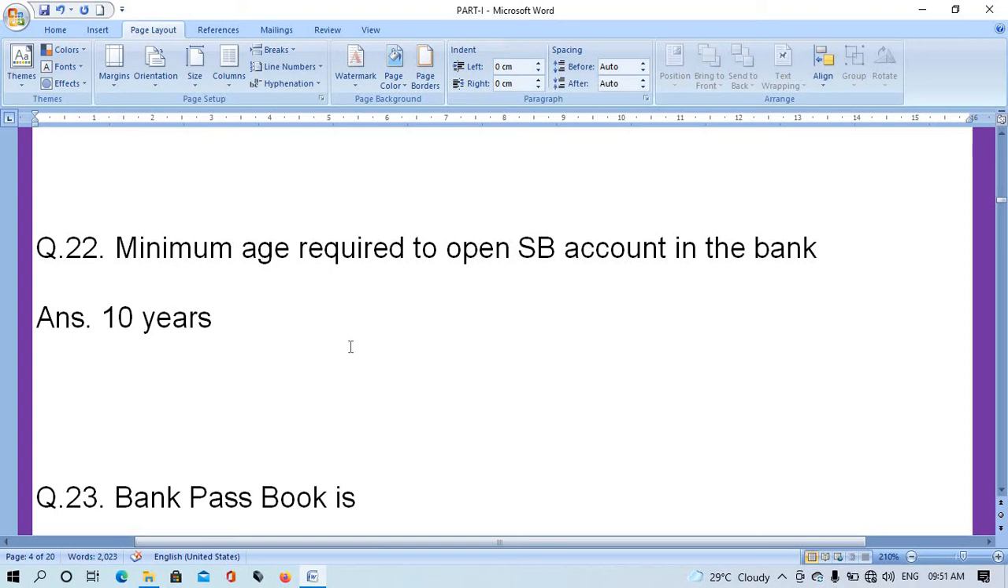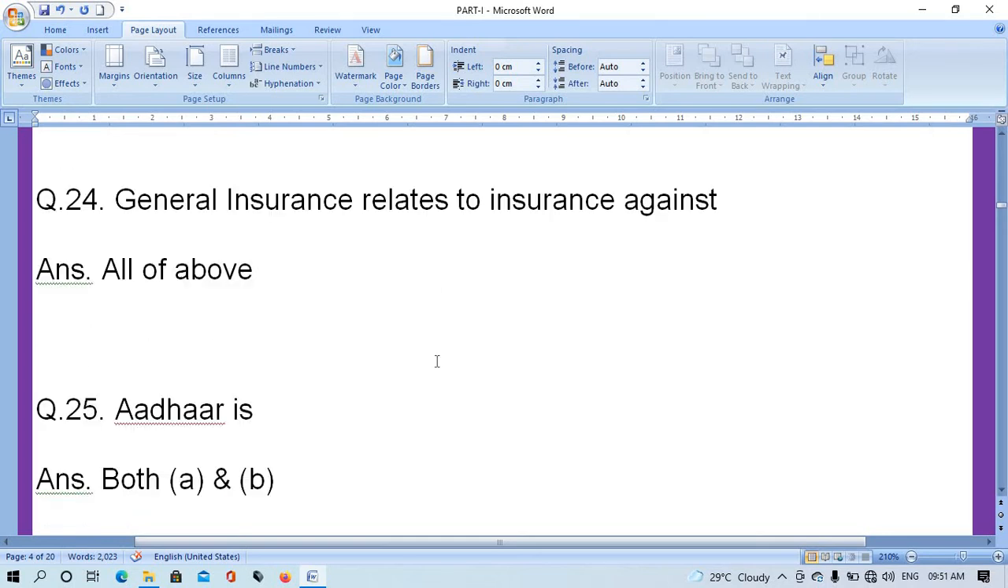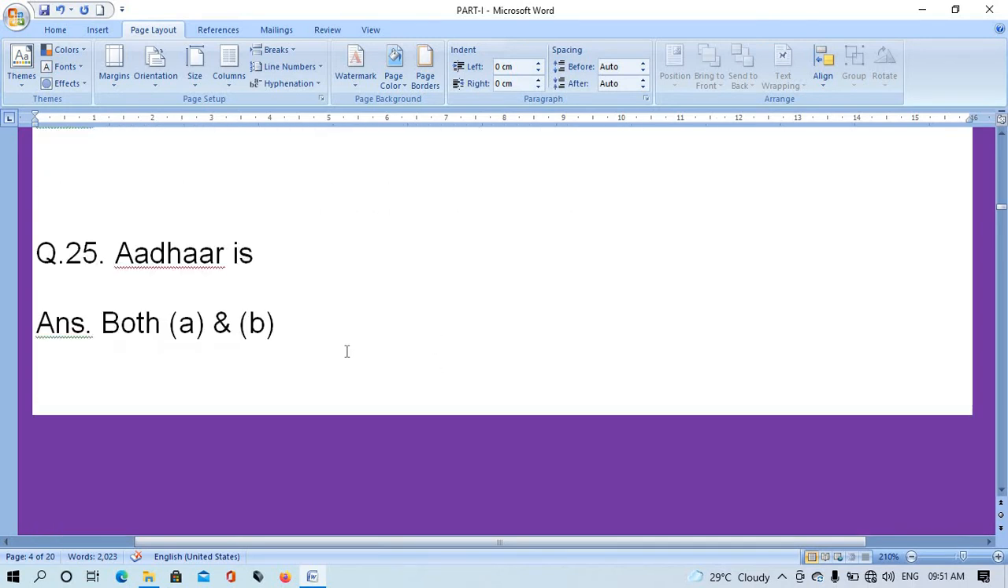Question number 22. Minimum age required to open an SBI account in the bank? The right answer is option 10 years. Question number 23. Bank passbook is? All of the above. Question number 24. General insurance is related to insurance against? Answer is option D, all of the above. Question number 25. Aadhaar is? The right answer is both A and B.